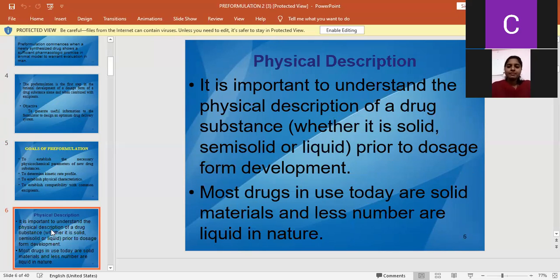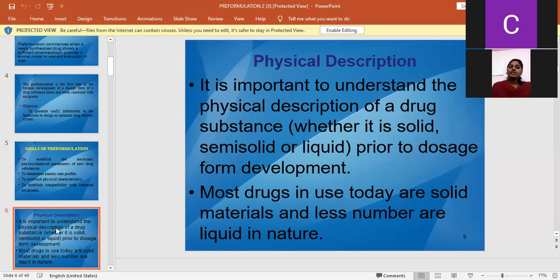Physical description. What does physical description mean? For the new drug we have found, in which state is that drug present, whether solid or liquid, that is determined by the physical description.